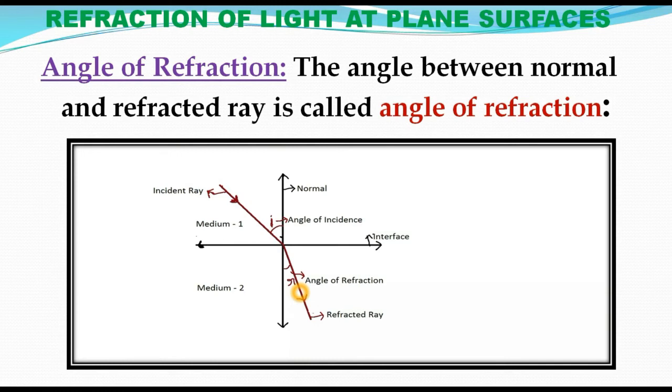So they are not equal. Suppose the light ray is traveling from a rarer to a denser medium, then the angle of incidence is greater than the angle of refraction. Okay, I is greater than R. Suppose the light ray is traveling from a denser to a rarer medium, then I is less than R. Okay, based on the refraction.